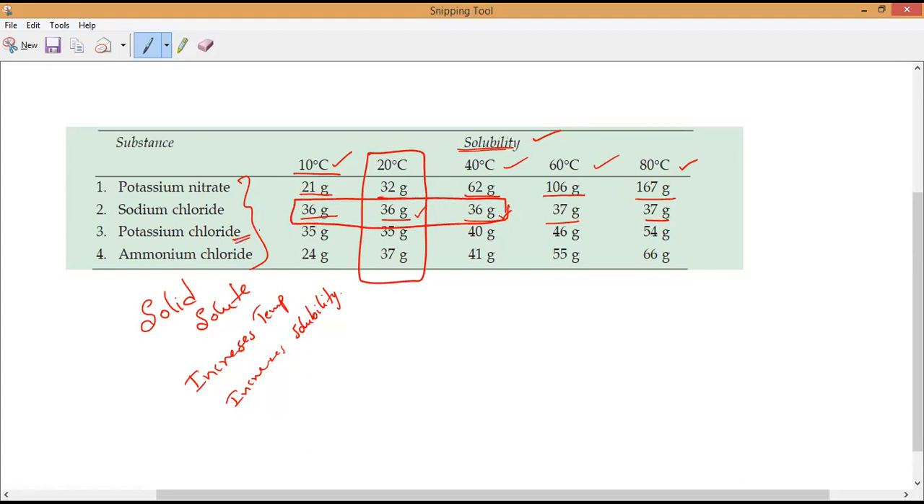Next, potassium chloride: 35 grams, 40 grams, 46 grams, 54 grams solubility as the temperature increases. Next, ammonium chloride: 10 degrees, 24 grams; 20 degrees, 37 grams; 40 degrees, 41 grams; 60 degrees, 55 grams; and 80 degrees, 66 grams. So is it increasing or decreasing? Increasing.